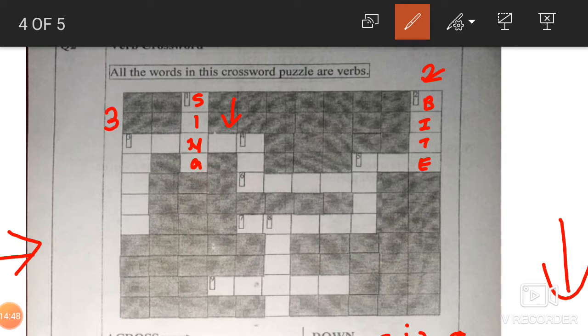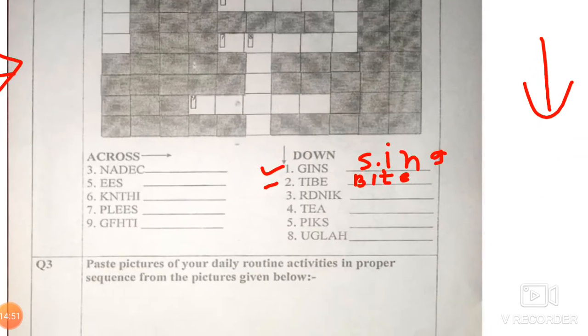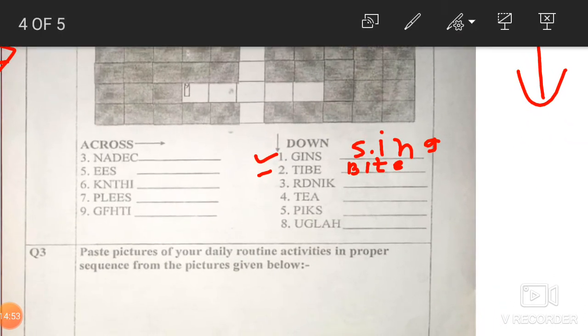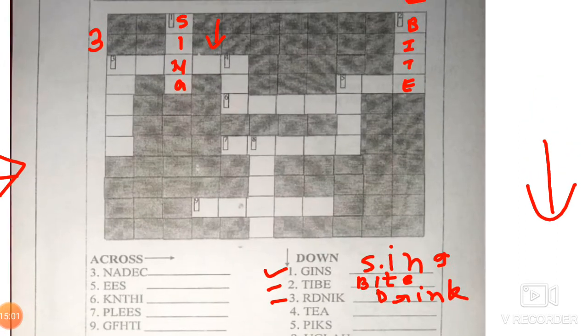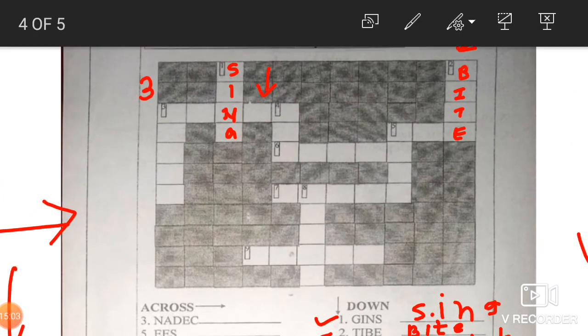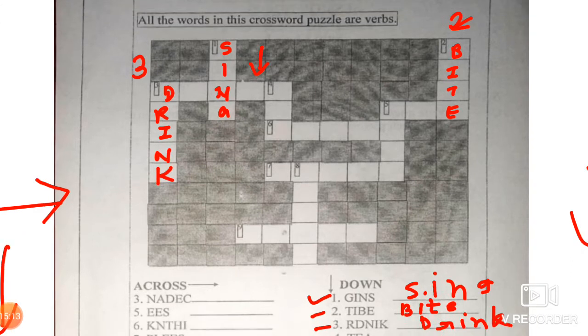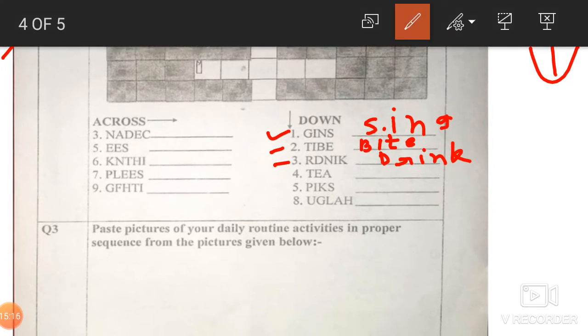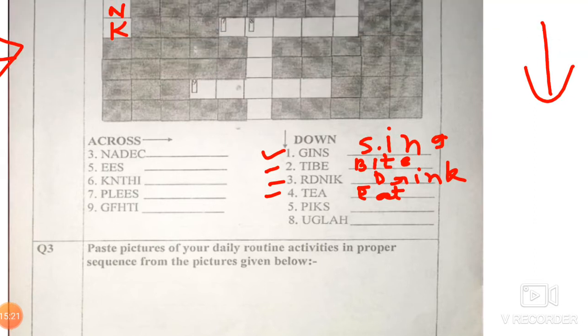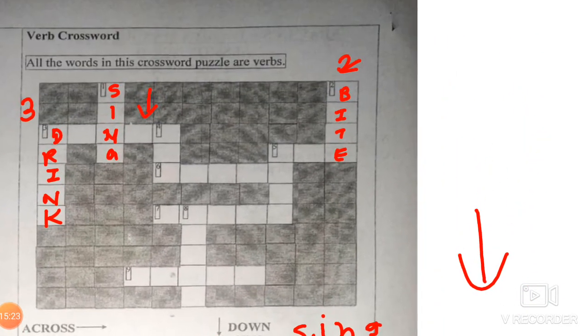Okay, then where is number 3? यहाँ पे है number 3. Let us see what is given in number 3. Number 3 they have given drink. DRINK, drink. ठीक है, let us write drink here. Okay, then it is eat. EAT.